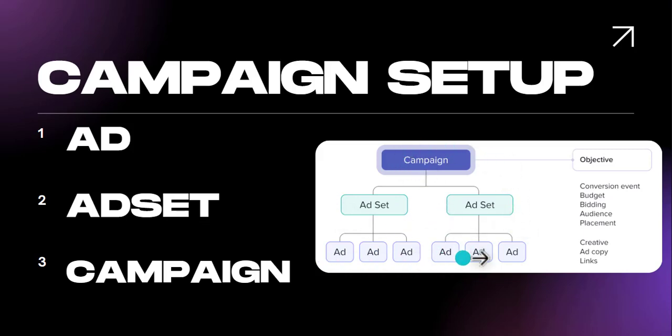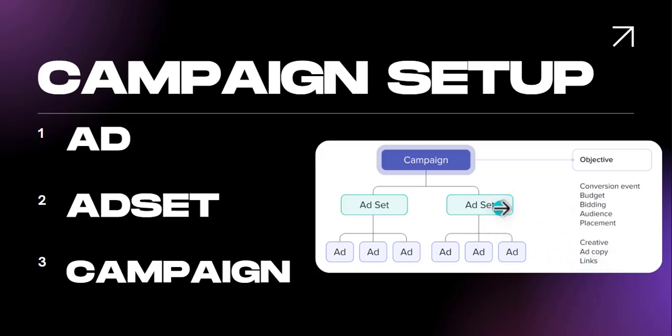What are the things we do on the ad level? What are the things we do on the ad set level? And what are the things we do on the campaign level? For the ad level, the ad creative and the ad copy we created is going to be done on this ad level. We are also going to be adding the link to our website in this ad level. Thereafter, we'll have the ad set level.